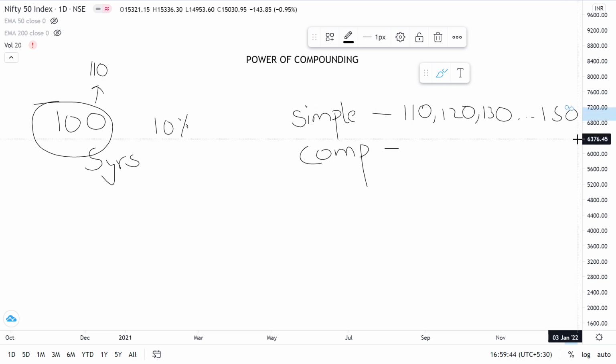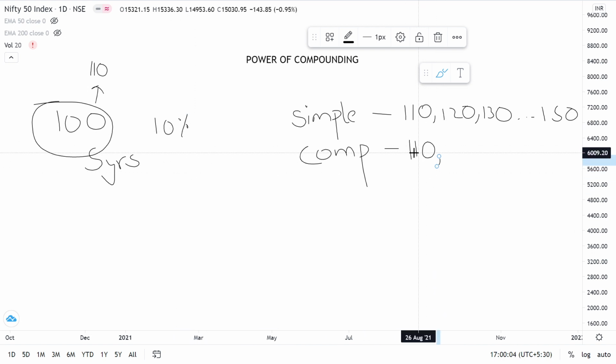Now we look at compounding. The difference between compounding and simple interest is that in year 1 we have the same 110 rupees, because that's 10% interest earned. For year 2, the 10% interest is not earned on the 100 rupees, it's earned on the 110.